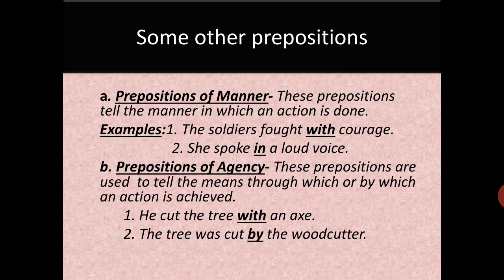Now, some other prepositions are also there. They are prepositions of manner and prepositions of agency. Let us also see them one by one. Preposition of manner means in what way the action is done. These prepositions tell us about in which manner or how the action is done.